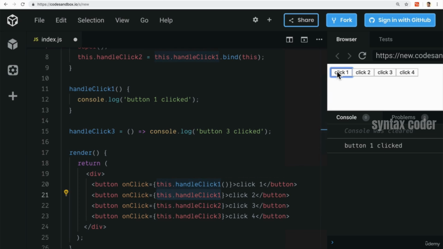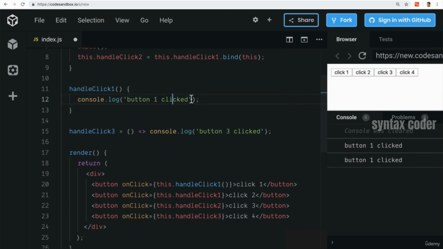So if I click 1 here, nope, nothing happens because there's nothing assigned to it. We pretty much just said, hey, just run the handleClick function. That's it. So we don't want to do that. What about the second one? Let's click on 2 here. I get "button 1 clicked". Why is that? Well, because we now assigned handleClick1, which is over here, and we ran this.